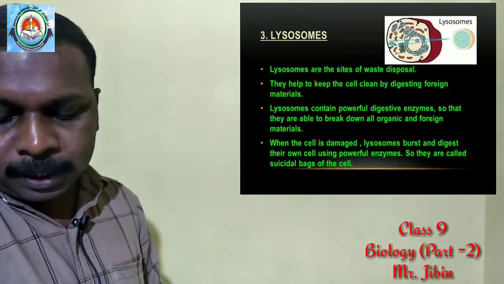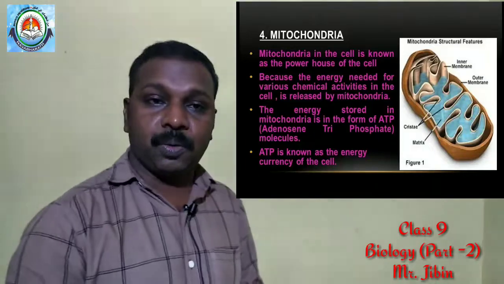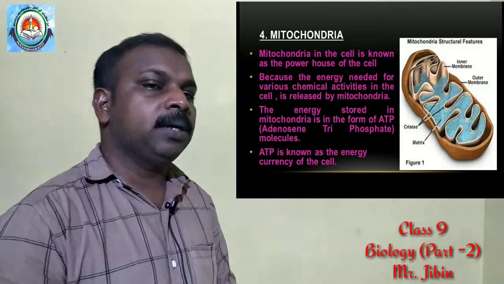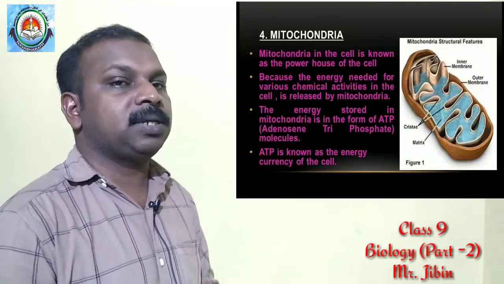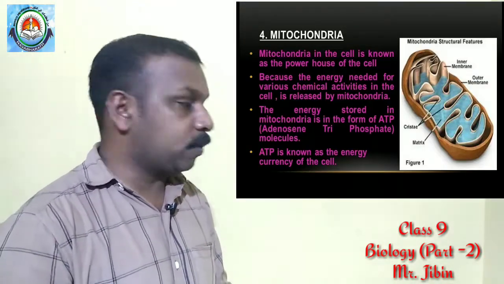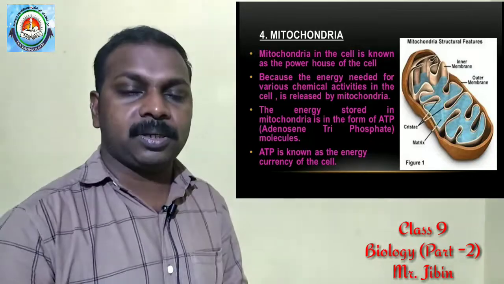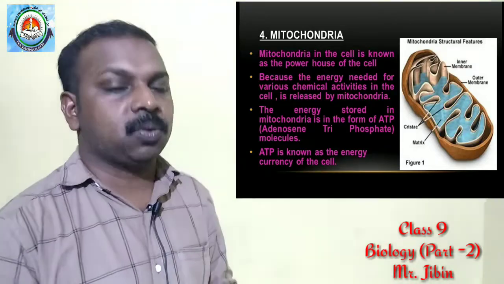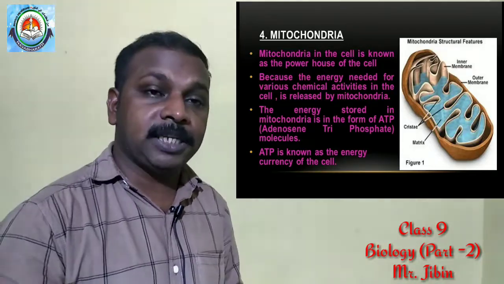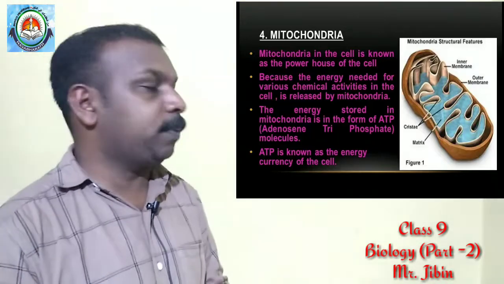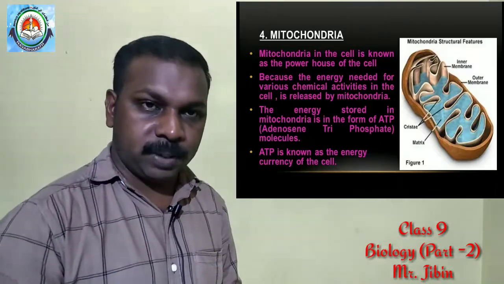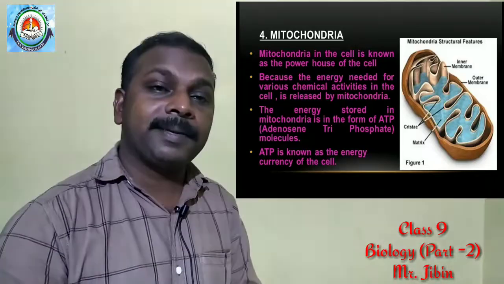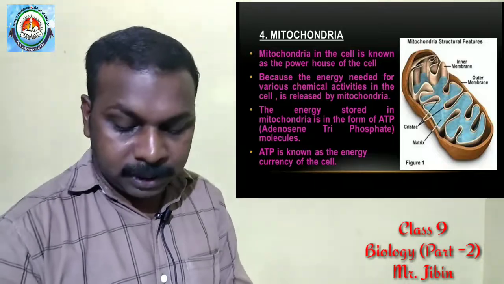Okay. Then we discussed mitochondria. Mitochondria are known as the powerhouse of the cell. Why? Because mitochondria provide energy to the cell and cell organelles for performing many chemical reactions in the cell. And in mitochondria, the energy is stored in what form? In the form of ATP molecules. What is the full form of ATP? Adenosine triphosphate. So this ATP molecule is known as what? The energy currency of the cell. Energy currency of the cell.